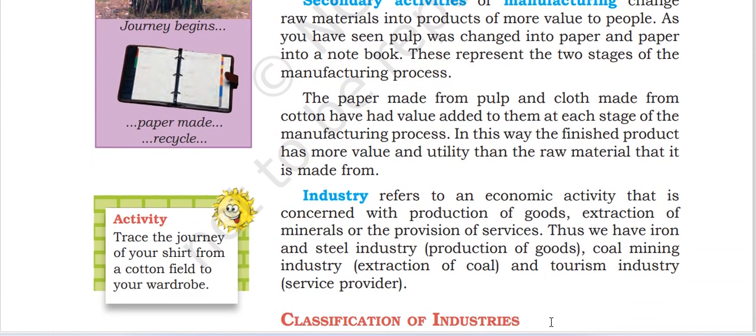Industry refers to an economic activity that is concerned with the production of goods, extraction of minerals, or the provision of services. Thus, we have the iron and steel industry, production of goods, and the coal mining industry, extraction of coal.